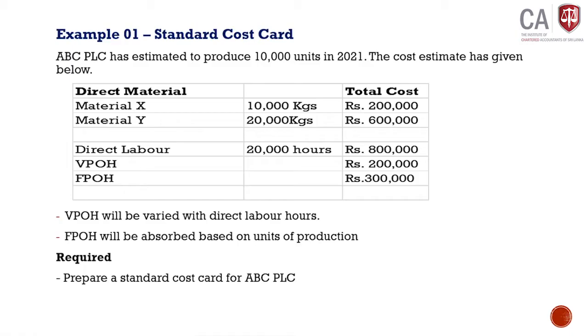Okay. Now we are going to prepare a standard cost card.